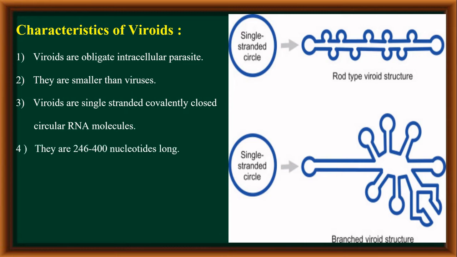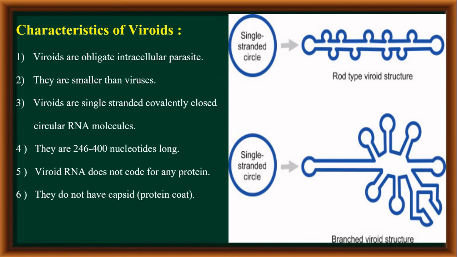Their size is about 246 to 400 nucleotides long. The viroid RNA does not code for any protein. And the last character is that they do not have a capsid or protein coat, which is always present in the viruses. So you can see here the figures of the different types of viroids.